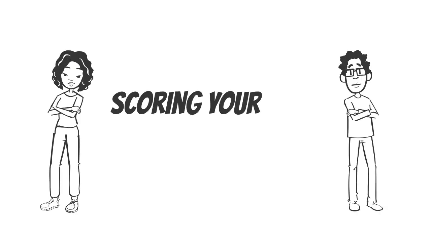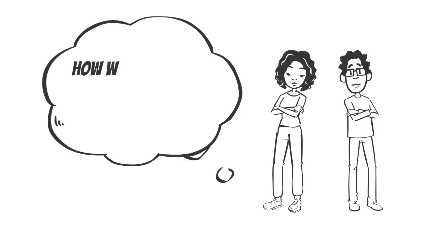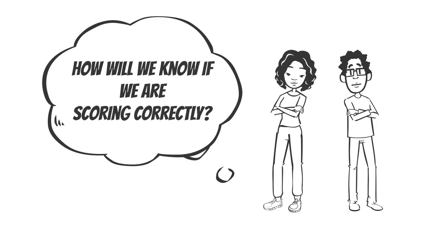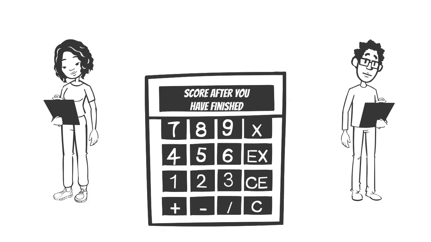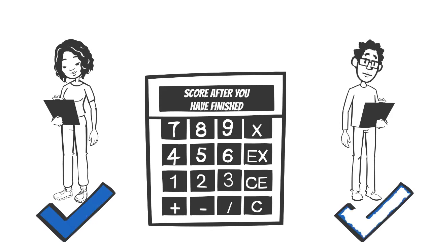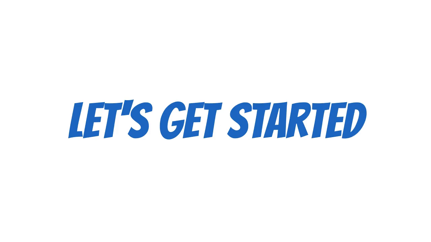It's not necessary that you score your self-assessment, but if you would like to do so, we're here to break it down for you. Throughout this video, we will show you examples of what it may look like to score your self-assessment. Let's use the domain of cots and bedding from the preschool section of the AQI. You will calculate your self-assessment after you have finished, so it's important that you complete the whole self-assessment before you begin the scoring process. Let's get started.